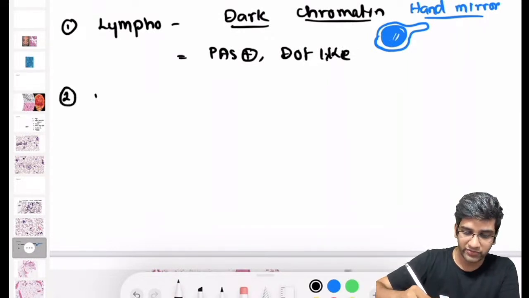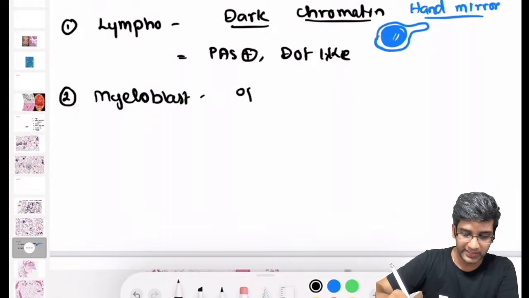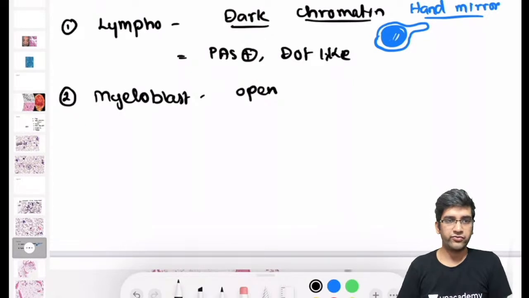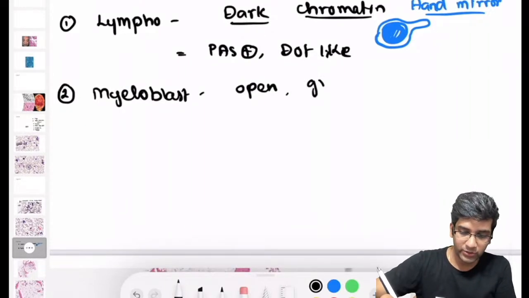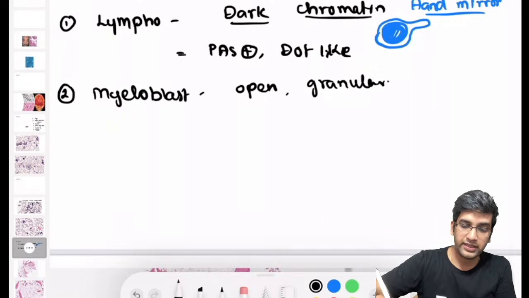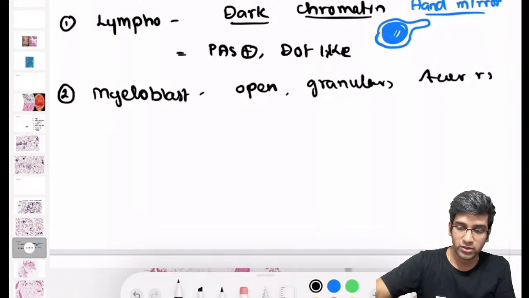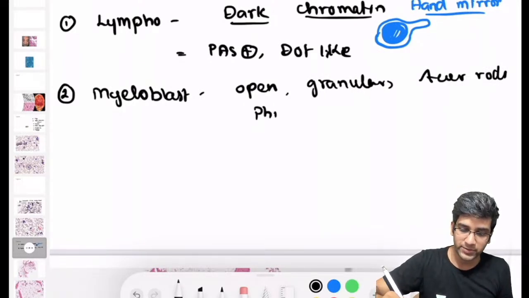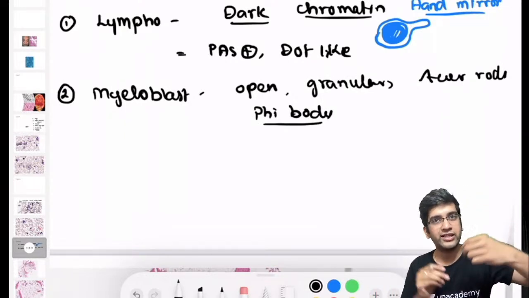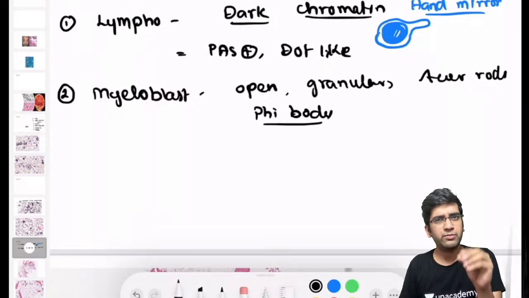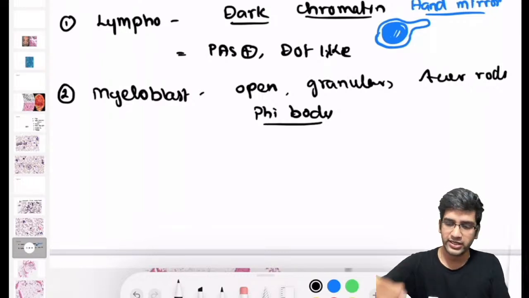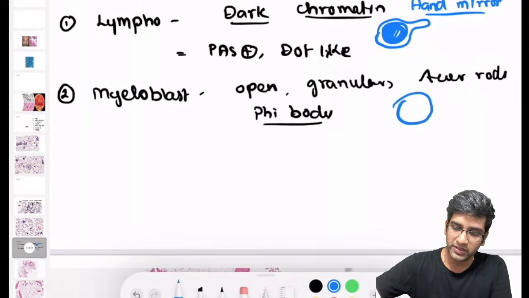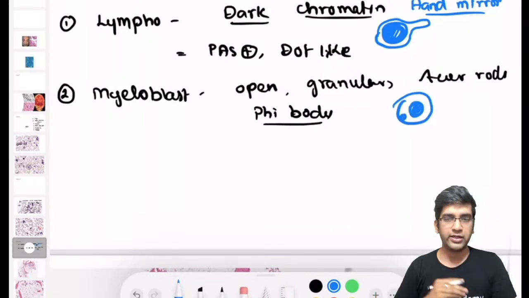Second, I have a perfect myeloblast. A myeloblast will have an open chromatin for sure. Fine. It will have granules. It will have Auer rods. It might have very dense granules, sometimes called as phi bodies. Phi bodies are nothing but the same eosinophilic granules; Auer rods are the granules in the form of a rod. Phi body is the same granules in the form of a big blotch of granules, right? It will not be a tiny granule. It will be a big blotch of granule. That's called as a phi body.